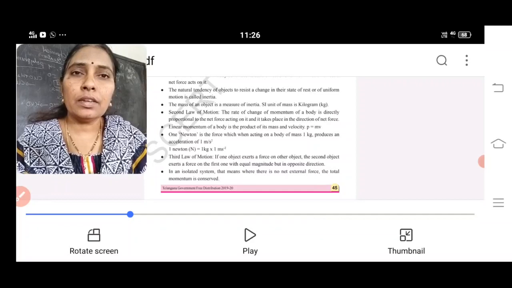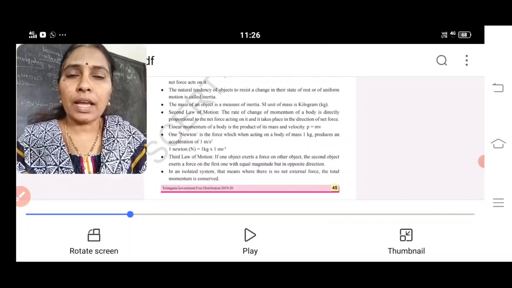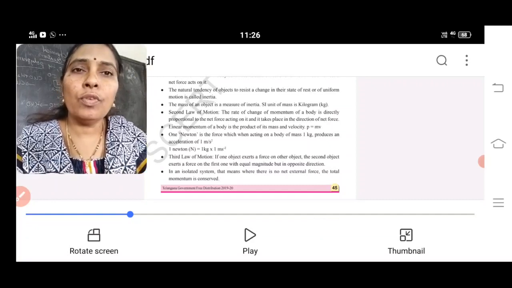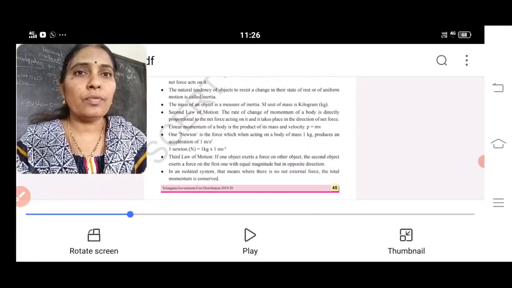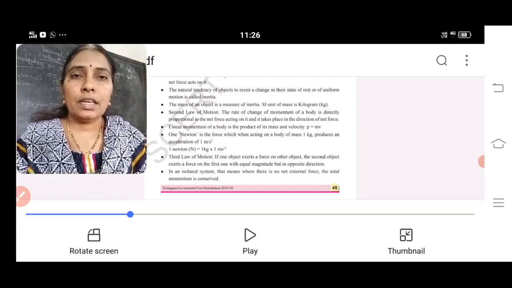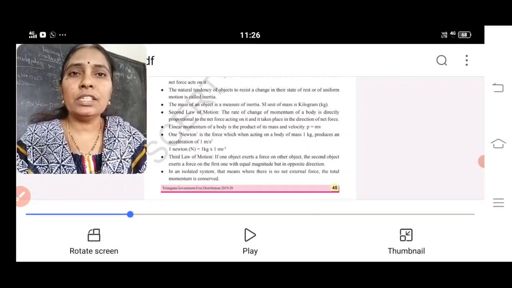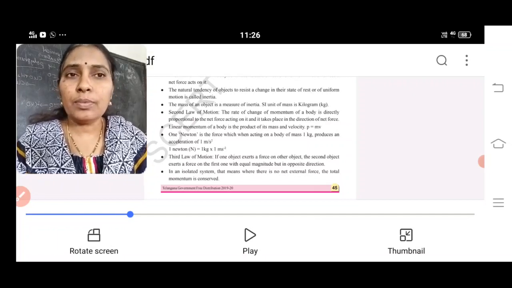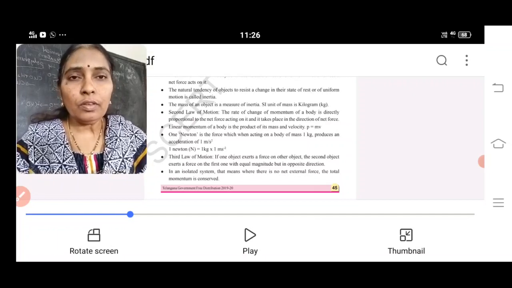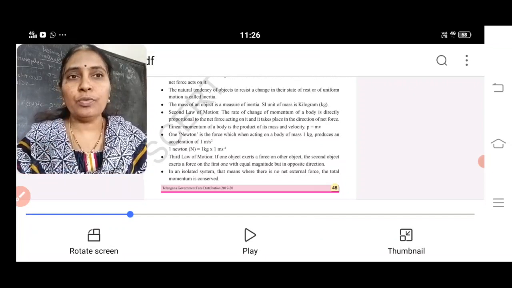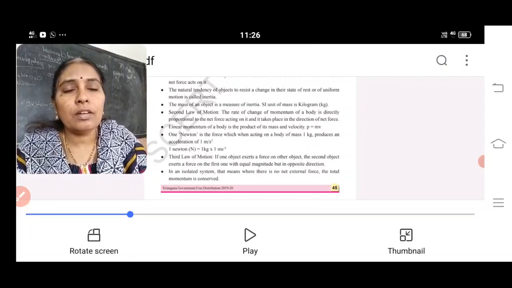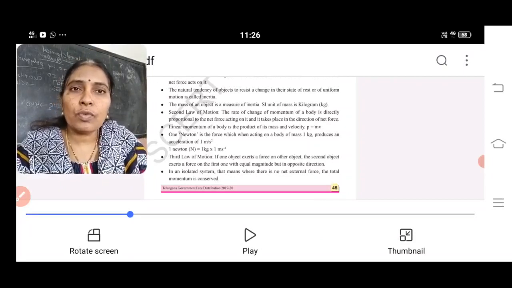A person is standing in a bus. When the brakes are suddenly applied, he falls forward. When a person is standing in a moving bus and the bus suddenly stops, he falls backward. This shows that an external force is applied to change its position from rest to motion, motion to rest. So luggage is kept on the roof. What happens when the bus is moving? It is tied with a rope. Why? Because when the bus suddenly stops, it may fall due to inertia. That's why it is tied with a rope.